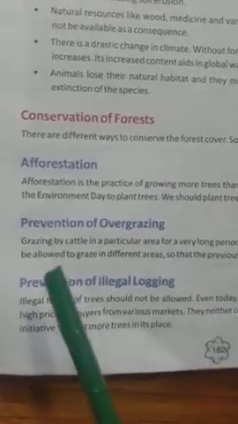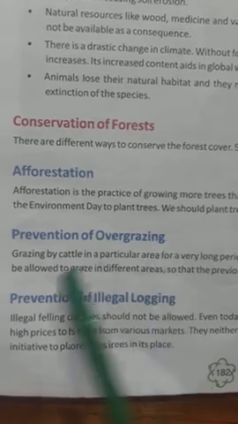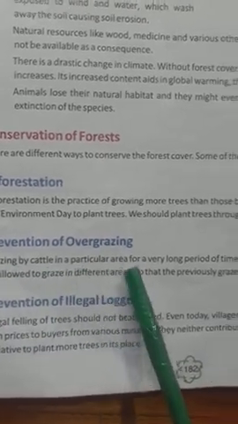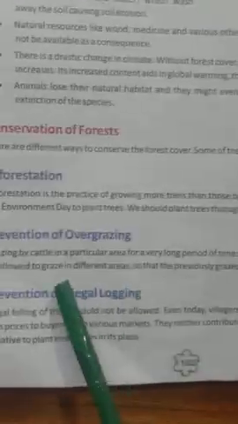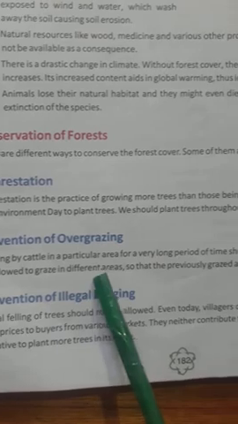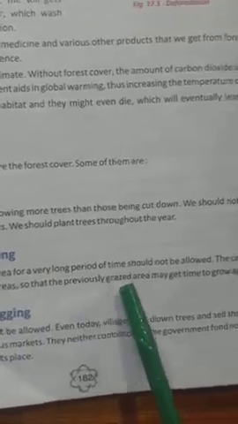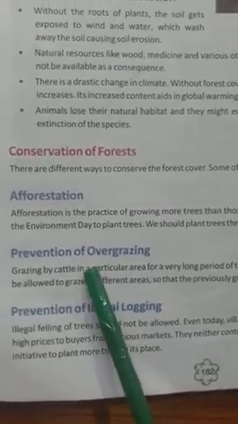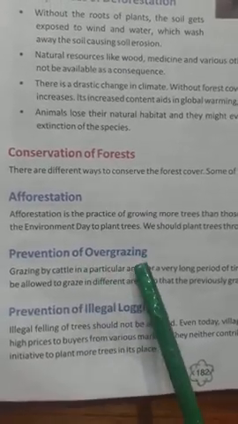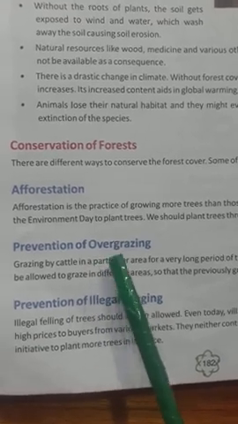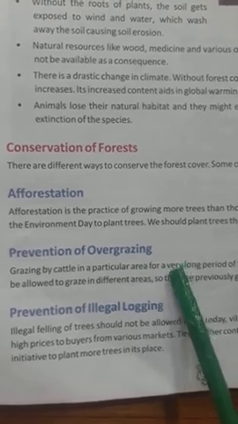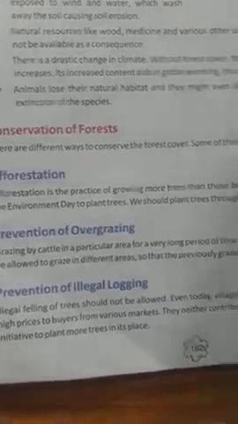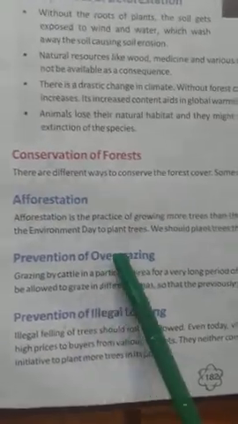All right, now prevention of overgrazing. Grazing by cattle in a particular area for a very long period of time should not be allowed. The cattle must be allowed to graze in different areas so that the previously grazed area may get time to grow again. So here, to prevent overgrazing, it says to protect the grassland. All right, overgrazing means grazing which causes damage to the grassland. Okay, damage caused to grassland is known as overgrazing.